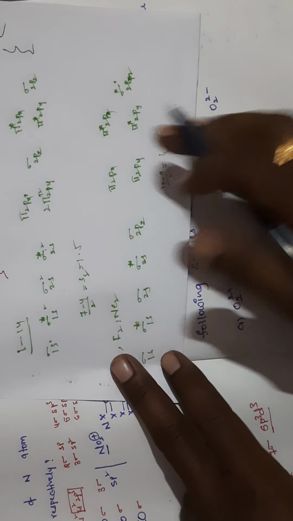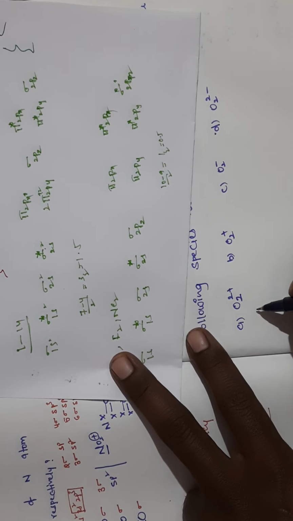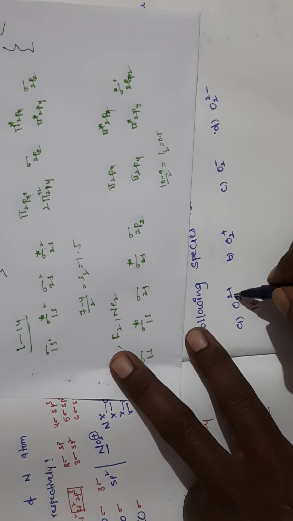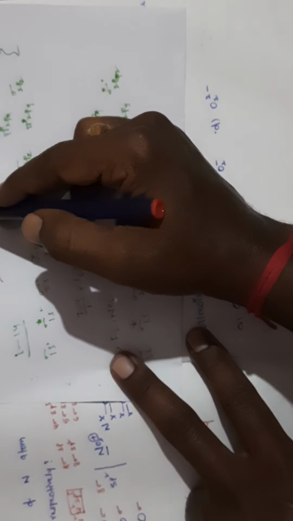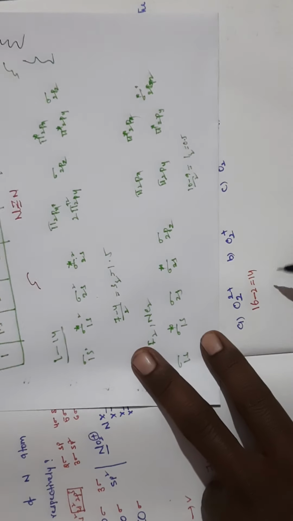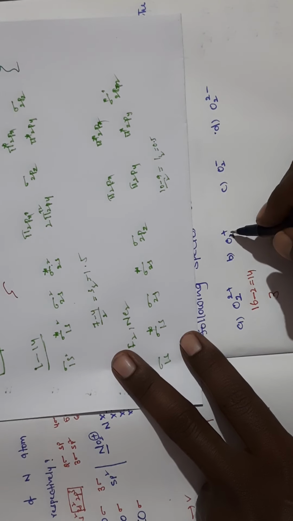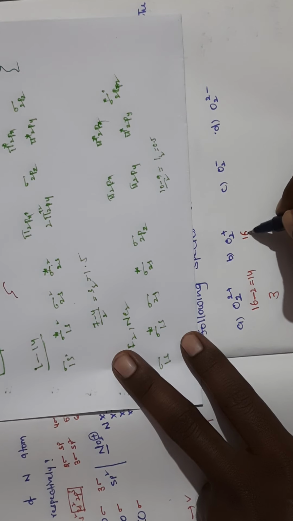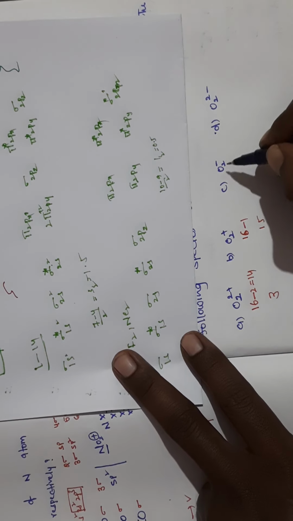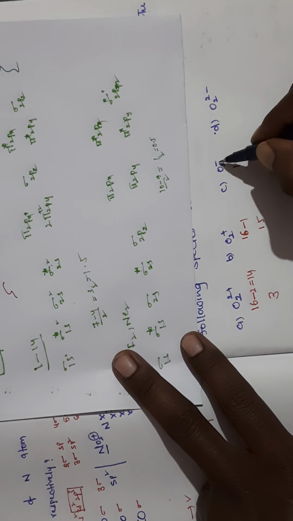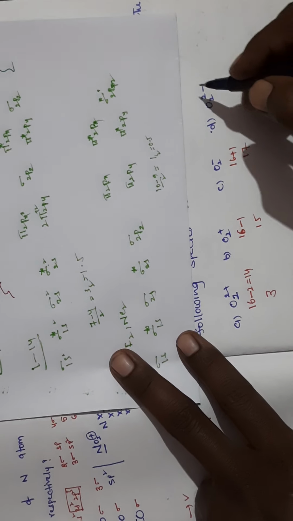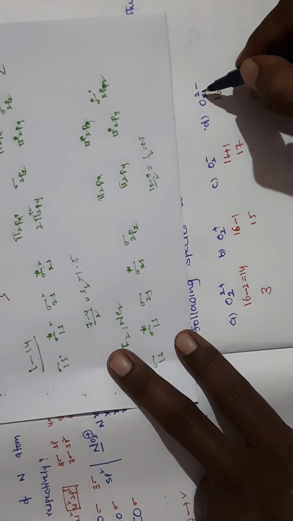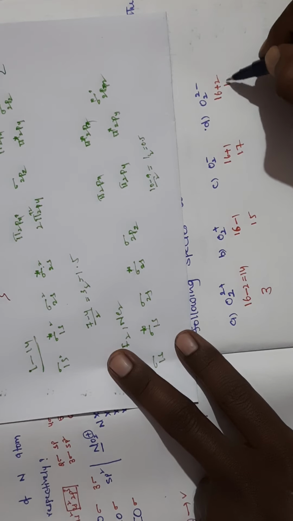So by using this table, I am writing here, O2 2+ means how many electrons? Oxygen actually has 16 electrons, but here 2+ is there, means we have to subtract 2 electrons. 16 minus 2 means 14 electrons here. 14 means what is the bond order here? 3 bond order is there. According to this table, 14 means 3 bond order. So here again O2+, means actually 16 electrons, minus 1 means 15 electrons. O2-, 16 electrons, minus means we have to add 1 electron, means 17 electrons. O2 2-, 16 electrons, but here you have to add 2 electrons, so total 18 electrons.